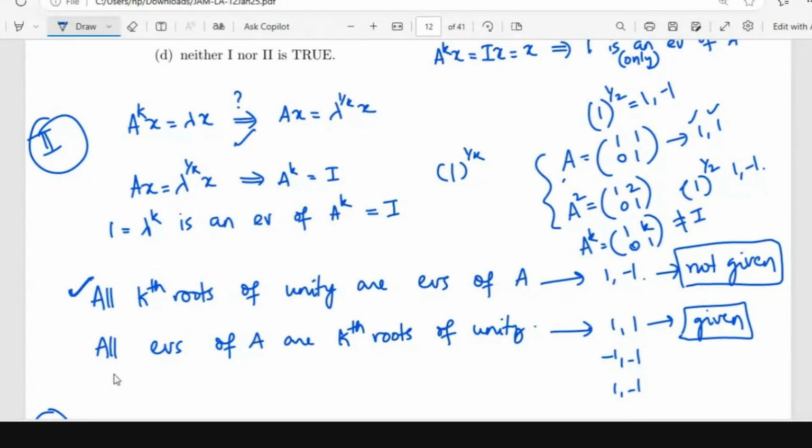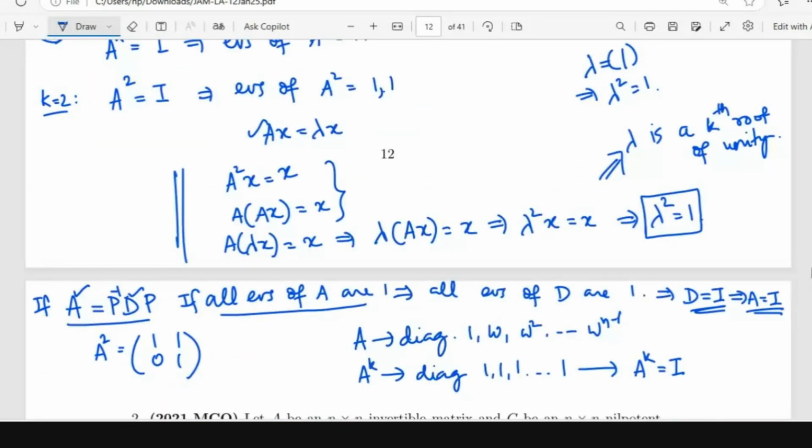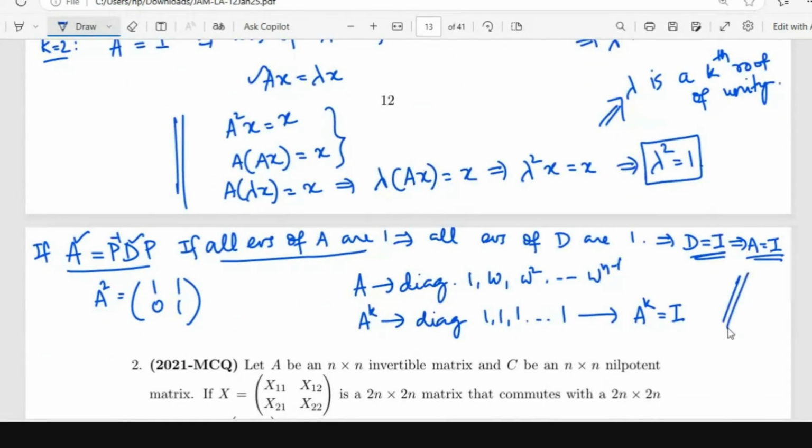What is given is that all the eigenvalues of A are kth roots of unity, so you can just pick random kth roots of unity. Another statement which would have made the second statement true is: all kth roots of unity are eigenvalues of A. Then you have to pick all the kth roots of unity, 1 and minus 1, and the statement would have been true by the argument we were talking about here.